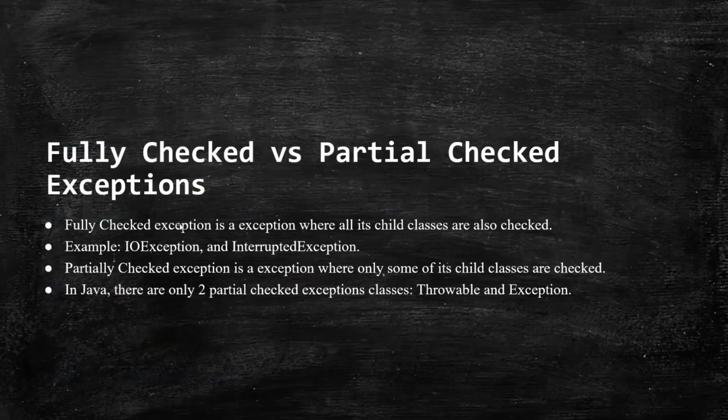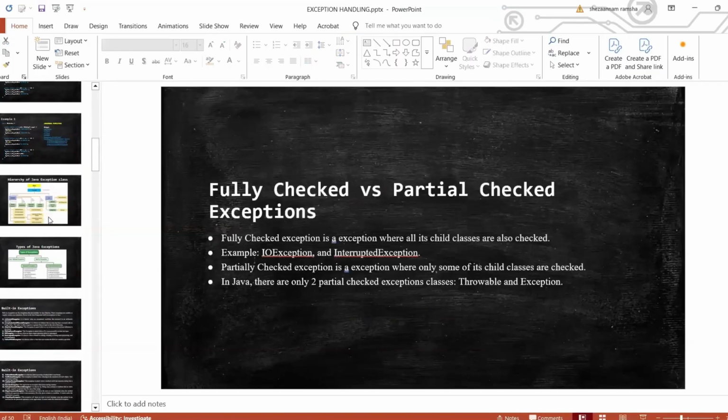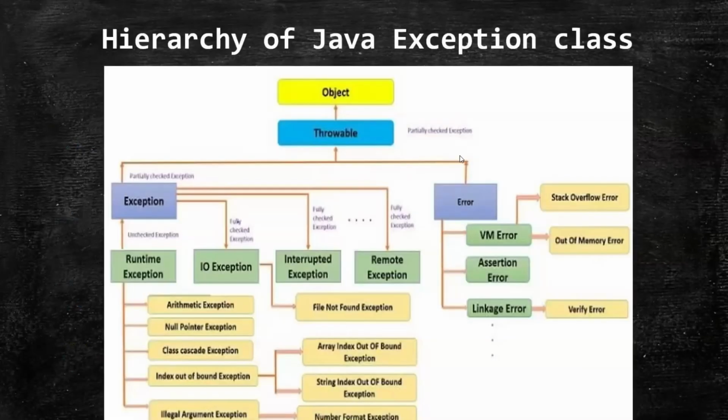So now you know what checked and unchecked exception is. But I remember I have already told about the fully and partially checked exception. Fully checked exception is an exception where all its child classes are also checked, whereas partially checked can contain both checked and unchecked exception. Here in this particular flowchart, you can see exception class is your partially checked exception because it contains both unchecked and fully checked exception, as well as your throwable. In your entire object class, you have only two partially checked classes, which are throwable and exception only. Other than that, all the other classes are either unchecked or fully checked.